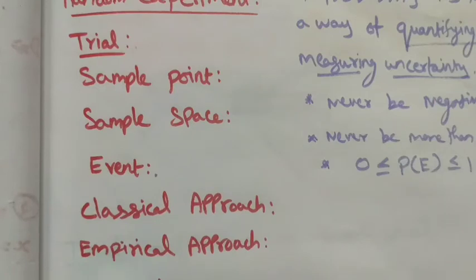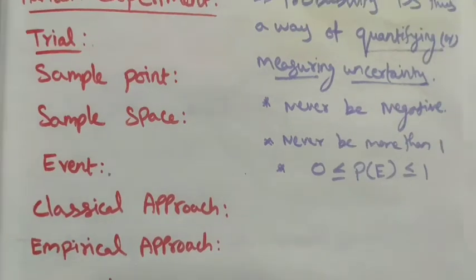Next we see the empirical approach. The empirical approach is the relative frequency theory of probability. It holds that if an experiment is repeated an extremely large number of times, and a particular outcome occurs at a certain percentage, that particular percentage is close to the probability of that outcome occurring.